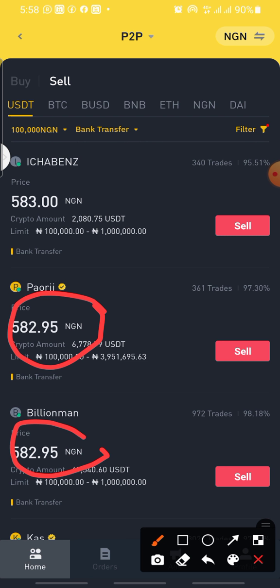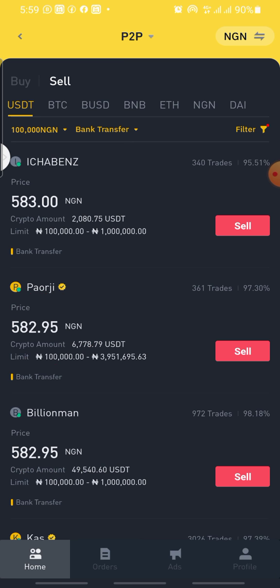So since you want to buy 100,000 naira, which will be worth, let's say, 100-something dollars, 100,000 divided by 583 will give you up to $171. So you're going to buy it in units. After buying them in units, then you are going to sell it at once. Let's say you are going to do it 20,000 at a time, so you are going to buy 20,000.